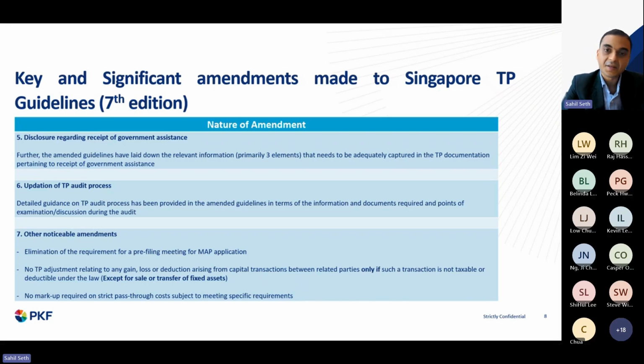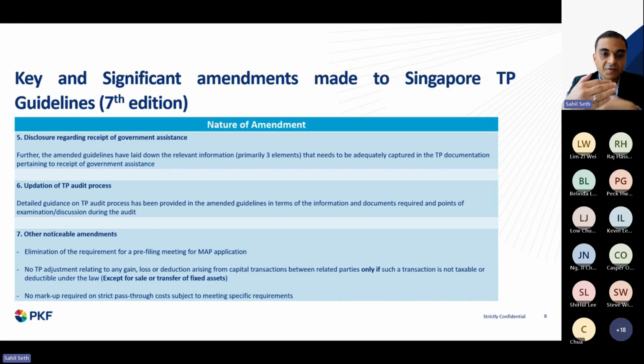Then another noticeable amendment is that no TP adjustment shall be made relating to any gain, loss, or reduction from capital transactions. But the main requirement is that this transaction is not taxable or deductible under the law, right? The exception here is the sale or transfer of fixed assets, even though it's a capital item.